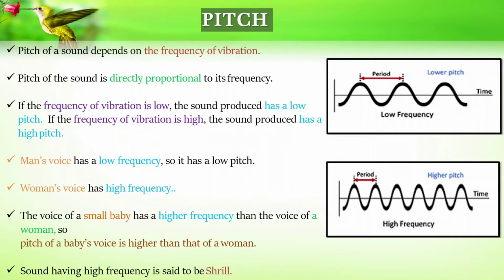Basically, the men's voice has a low frequency, so it has a low pitch, whereas the women's voice has a high frequency. The voice of a small boy has a higher frequency than the voice of a woman. So the pitch of a baby's voice is higher than that of a woman. And the sound having high frequency is said to be shrill.